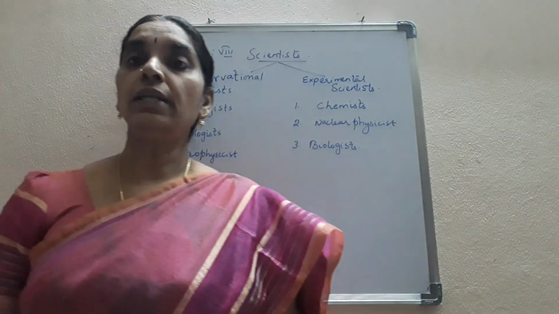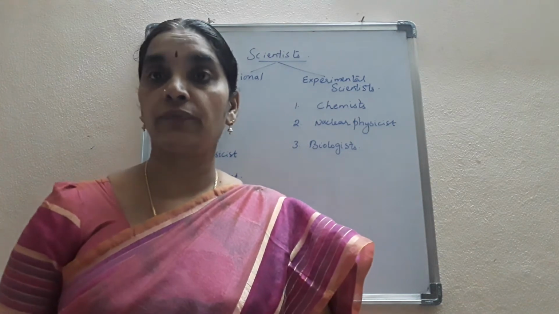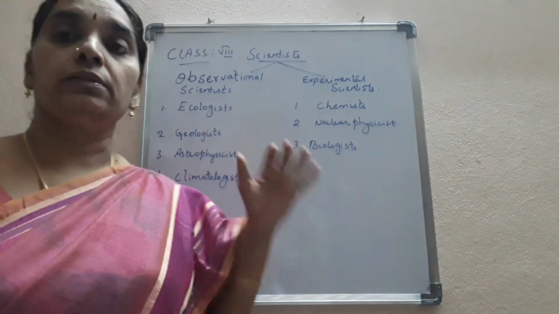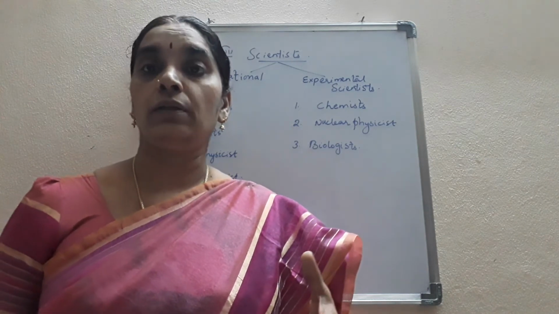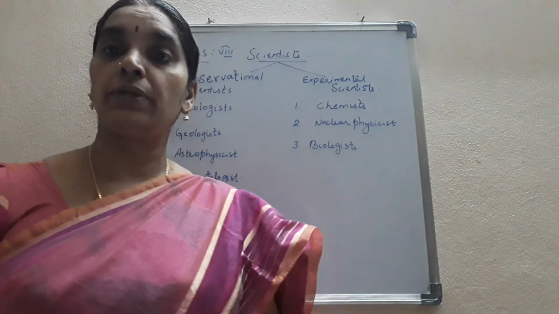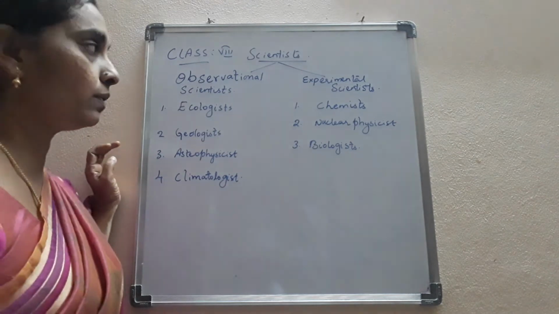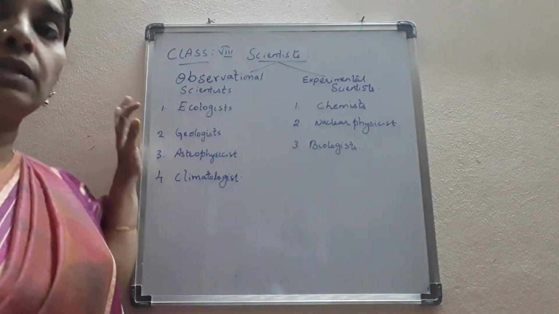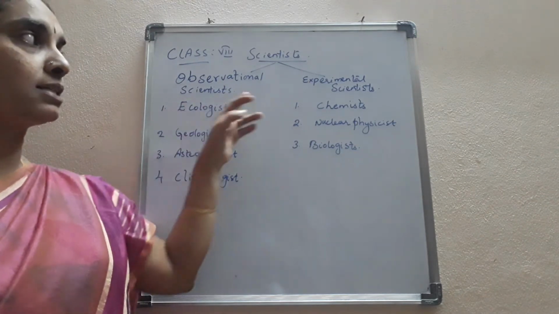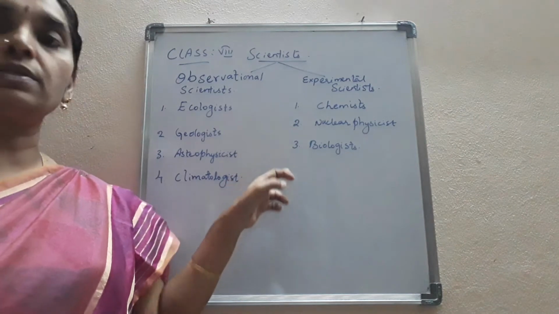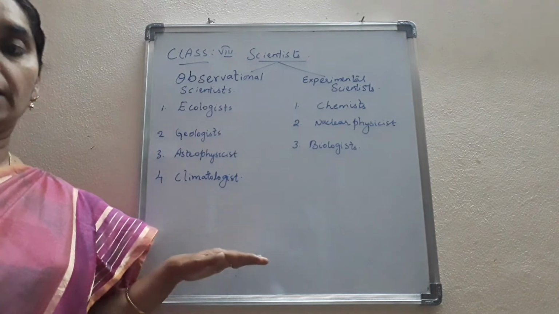Morning, children. Yesterday we were talking about the different types of scientists who work for the development of the world, isn't it? The advancement that science has brought in the lives of societies was seen by different scientists like observation scientists and experimental scientists. Once again, I repeat it: the observation scientists like ecologist, geologist, astrophysicist, climatologist, and the experimental scientists like chemist, nuclear physicist, and biologist. They have paved the way for the development of society, isn't it?